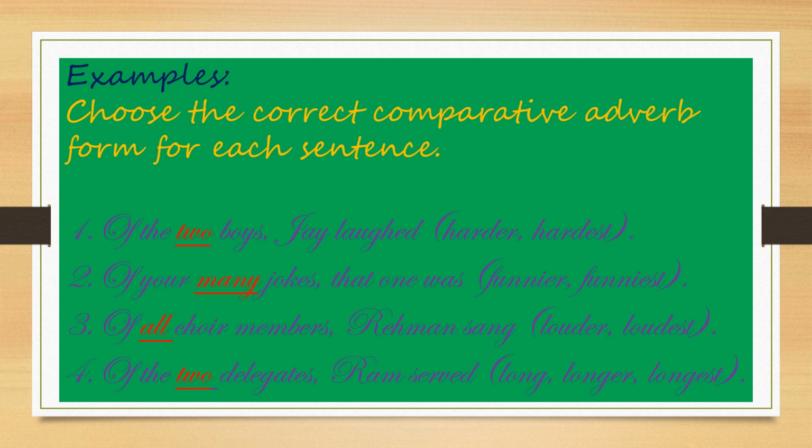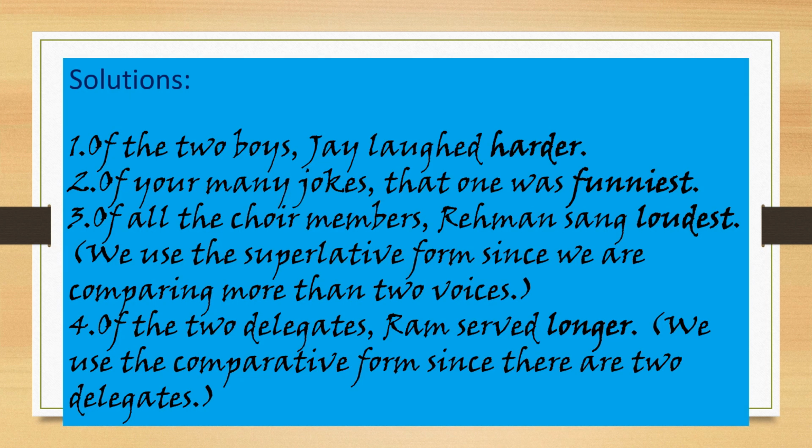You will come to know the answer on the next slide. Of the two boys, Joy laughed harder. Only two. Understood? Here two are there, so harder will come. Of your many jokes, so funniest. Of all the choir members, Rahman sang loudest.